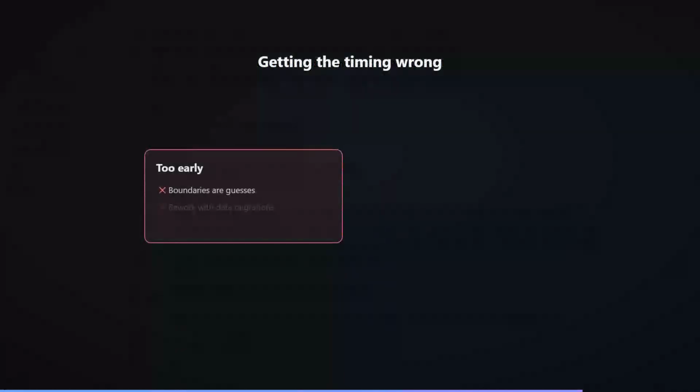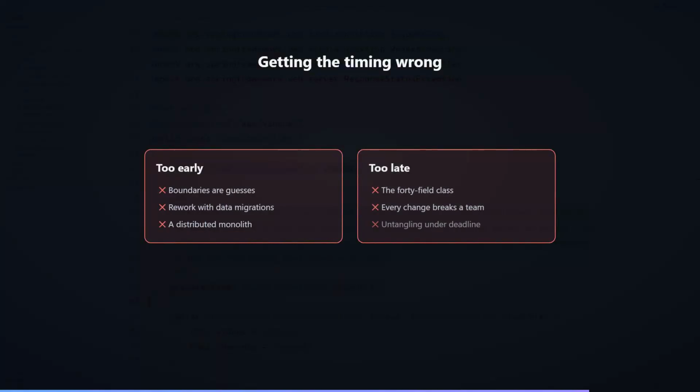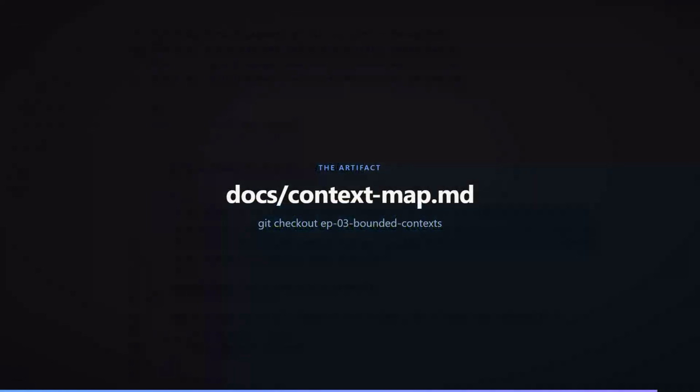One honest warning before you go and split something. Draw these on a system you do not understand yet and they are guesses with a diagram attached. Draw them too late and you are untangling a 40-field class under deadline. The signal to move is a forcing function, a different scaling profile, an isolation requirement, or a team that cannot ship. The full map is in the repo, in docs/context map, and it decides every extraction for the rest of this series.